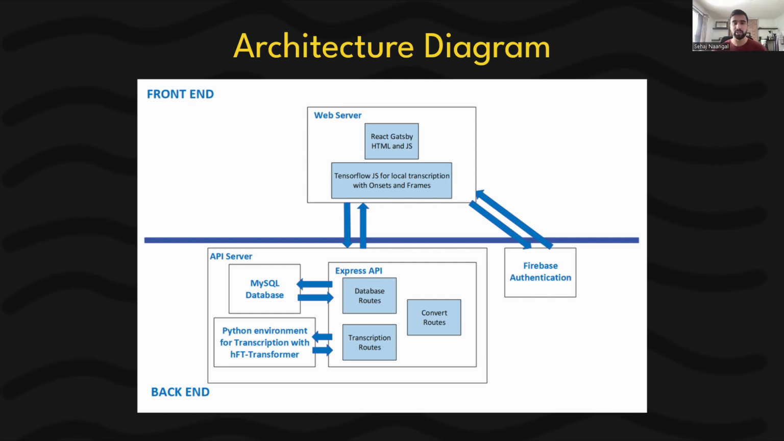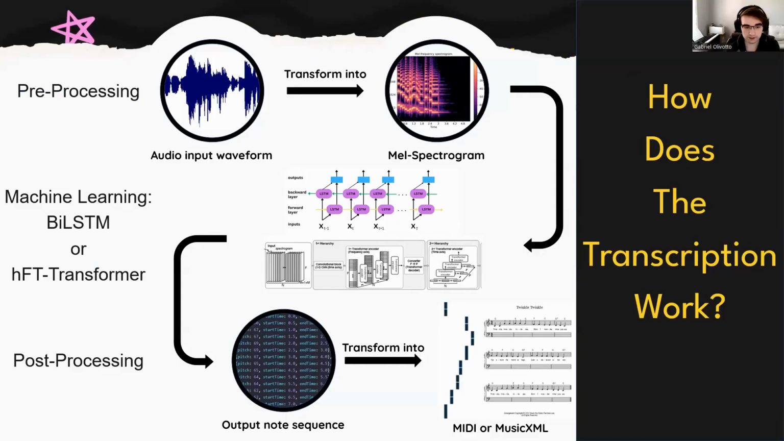Using Express API, the routes created allow the site to constantly communicate with the database, perform file conversions, as well as interact with the transcription process. So now I'll talk a bit about how SonicScribe actually transcribes your audio.